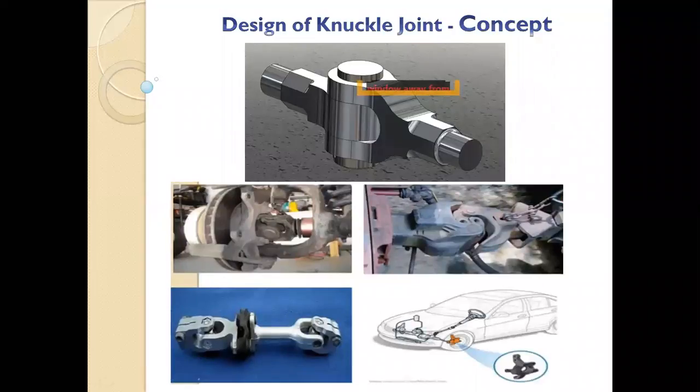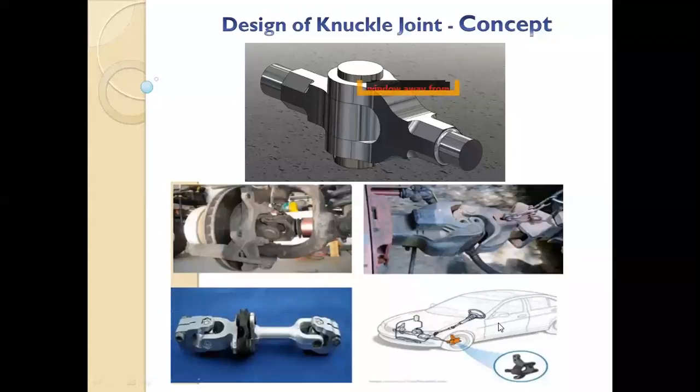Okay, so this is the main application, that is one application. There are actually other applications, like the cycle chain. If you see a cycle chain, it is also a knuckle joint. All the different parts of the chain are joined to each other using knuckle joints. Like that there are many applications. In transmission also it is used. I think it is also used in bridges. So there are many applications of the knuckle joint.